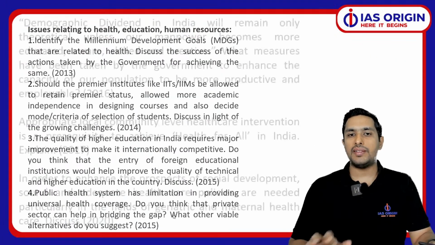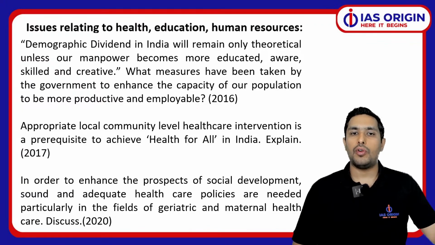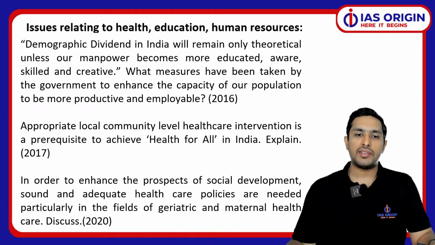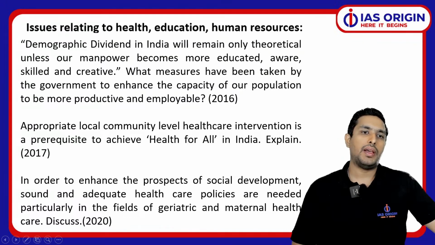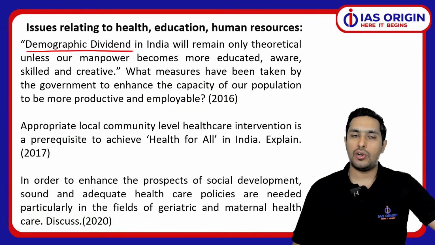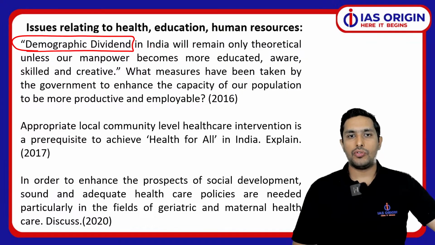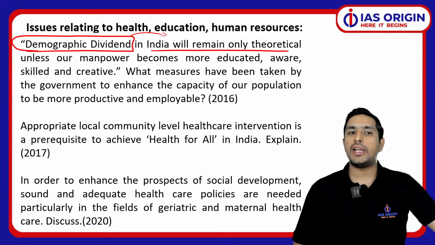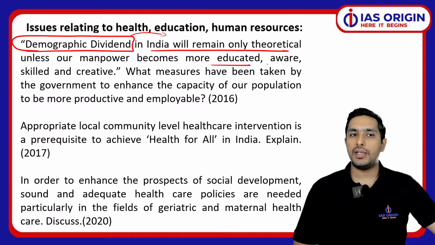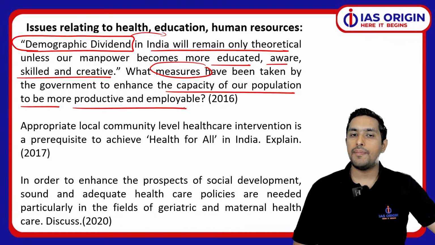Again, if I pick the 2016 paper, what exactly do we have? In 2016, 2017, 2020, if you see the theme, we have seen demographic dividend. It was a lot in the news, demographic dividend in India, that India is a young country. When we look at the people, we have a lot of people in the working age group. So the demographic dividend in India will remain only theoretical unless our manpower becomes more educated, aware, skilled and creative. This is very interesting. So what measures have been taken by the government to enhance the capacity of our population to be more productive and employable? So this is the question.